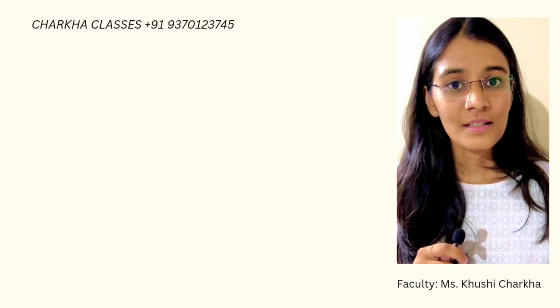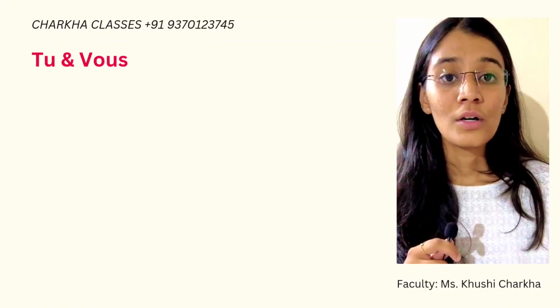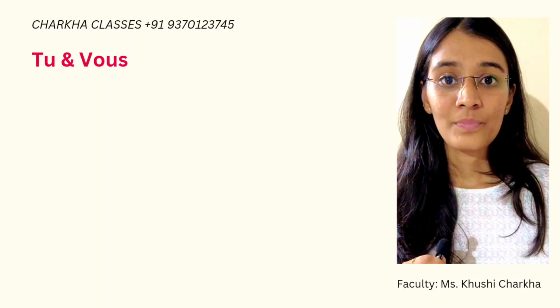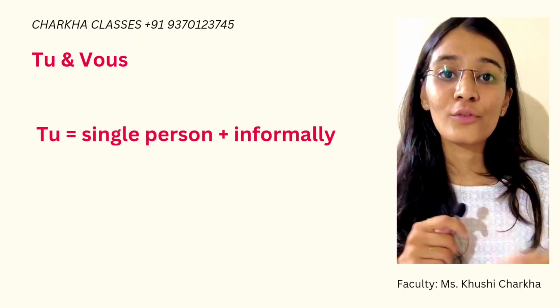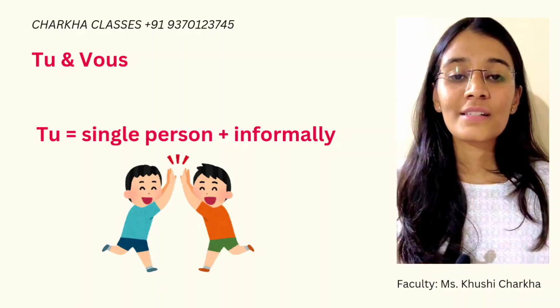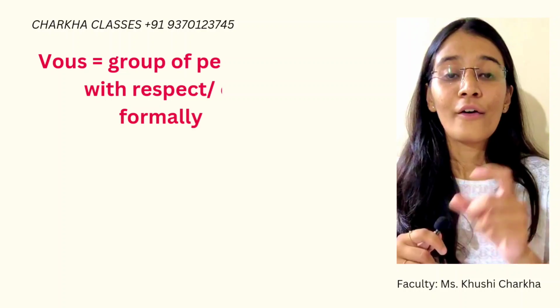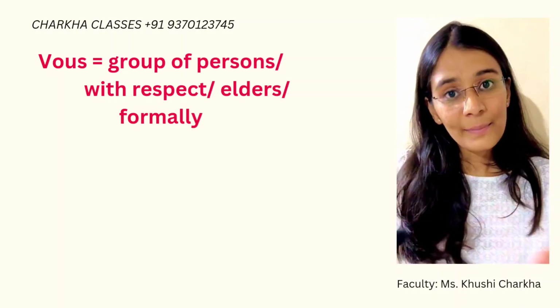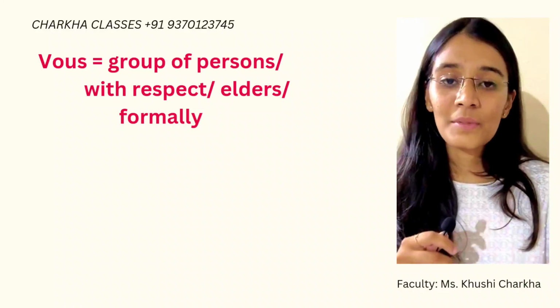Now if you've noticed, there are two types of you, tu and vous. What's the difference between them? Tu is used for a single person and when you want to speak informally. Suppose you want to speak with your friend, you will say tu, which is informal and for a singular person. Vous is used for many people, that is a group of people, okay, and in a formal way.